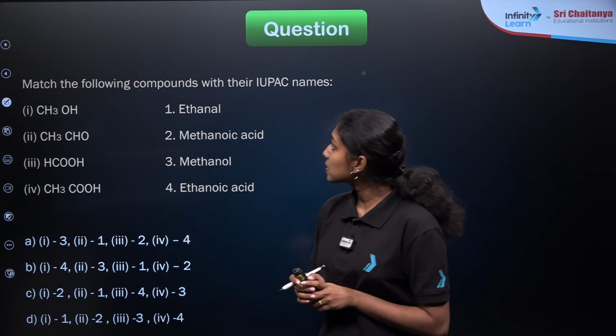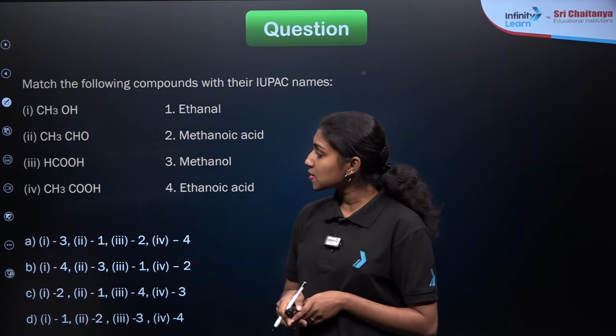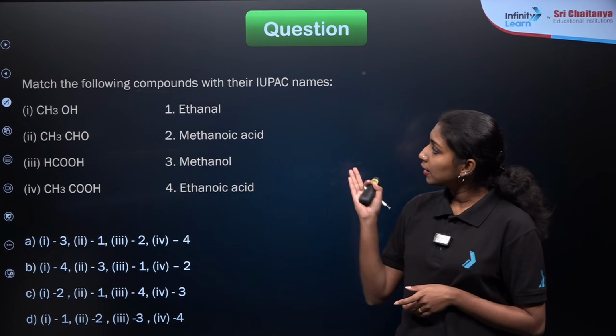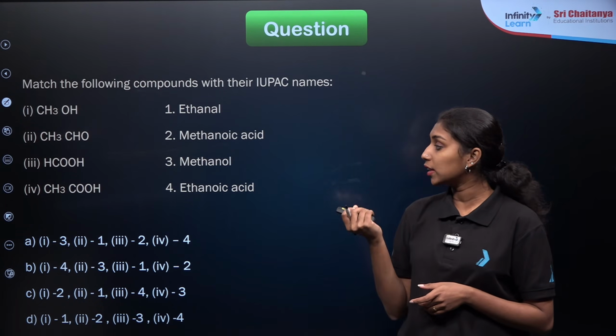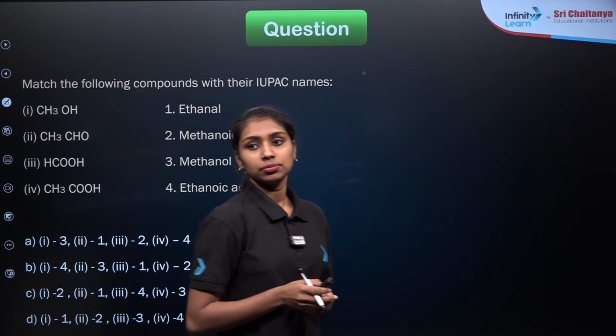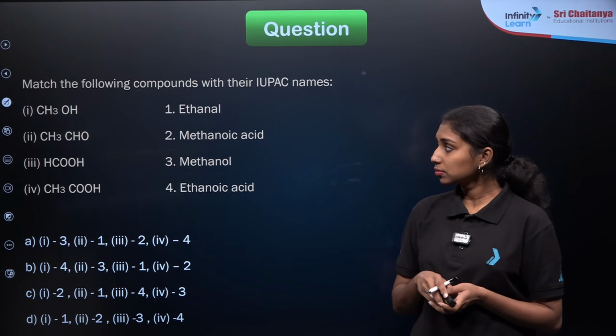Match the following compounds with their IUPAC names. Options are given here: CH3OH, CH3CHO, HCOOH, CH3COOH. And the second column is given the IUPAC names: ethanol, methanoic acid, methanol, and ethanoic acid. So what will be the answer for this question?